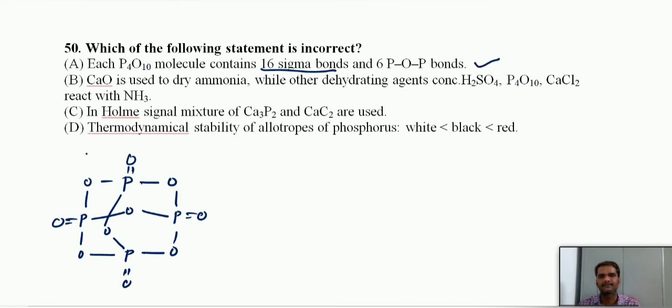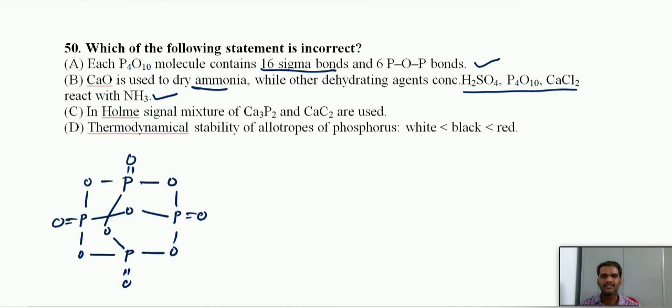This one is correct. Calcium oxide is used to dry ammonia, while other dehydrating agents like concentrated sulfuric acid and P4O10 react with ammonia. So for drying of ammonia, we use only calcium oxide, quicklime, not sulfuric acid, phosphorus pentoxide and calcium chloride. The reason is they can form some adduct or undergo acid-base reaction. Ammonia is a base and these two are acids. Calcium chloride can form some adduct. Hence, this is also correct.